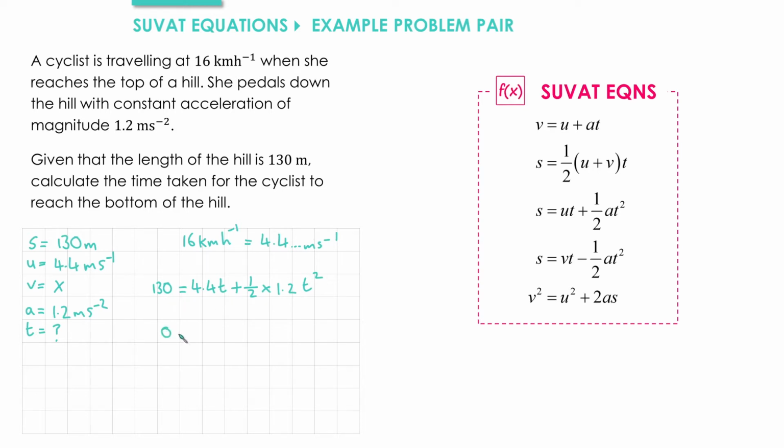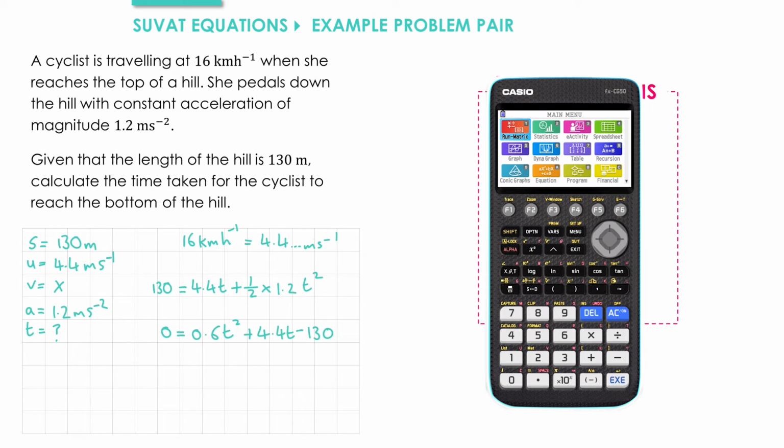That gives us 0 on the left hand side, and reordering the terms, a half times 1.2 is 0.6, so we'll put the 0.6 t squared first, plus 4.4 t minus 130. We'll solve this equation directly using our calculator.